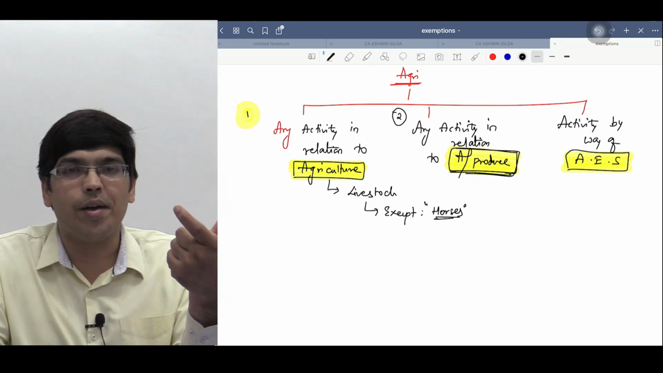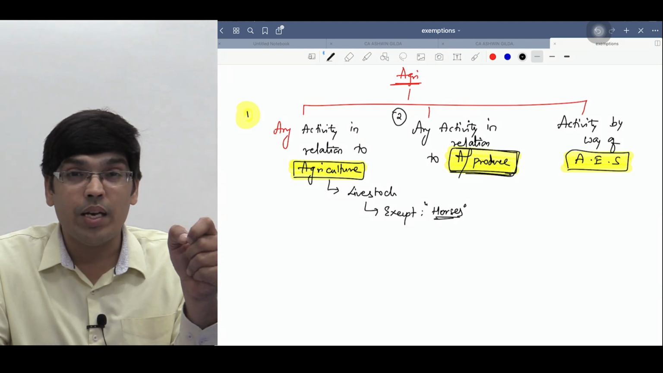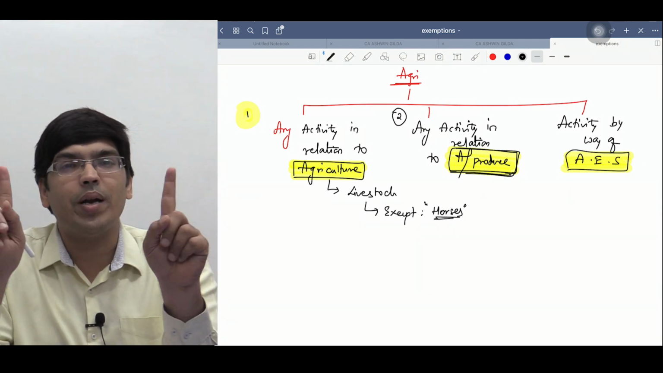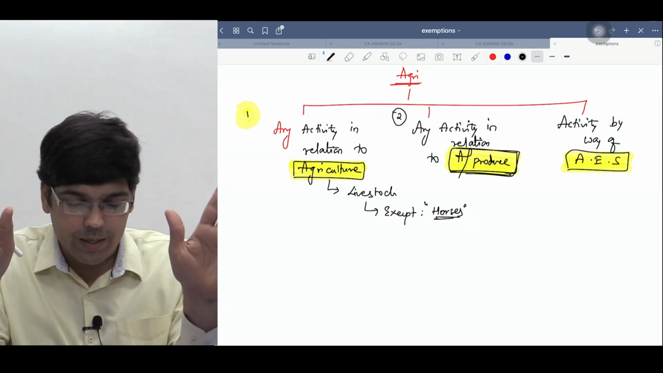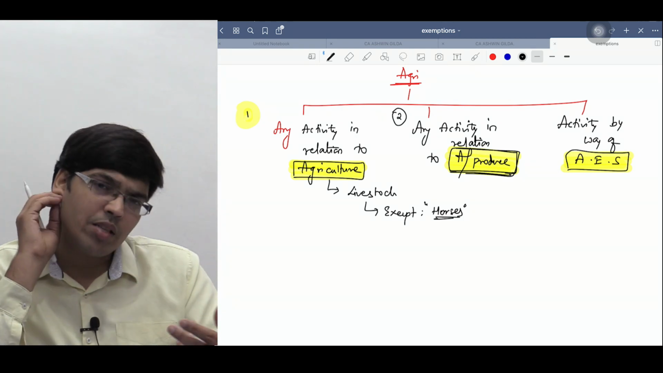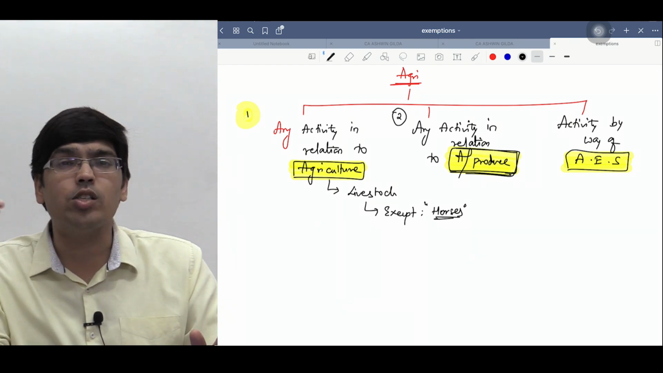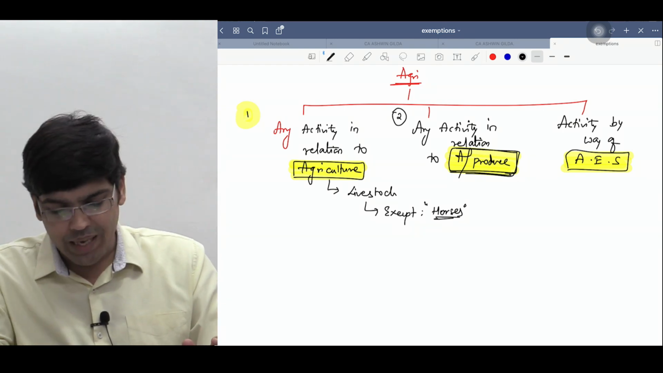So tomatoes are called agriculture produce. Converting sugar cane into sugar, that activity cannot be taken as agriculture produce. Why? Sugar cane already got a market. Am I clear? So government says anything that you carry on in relation to agriculture produce is also taken as exempt services.